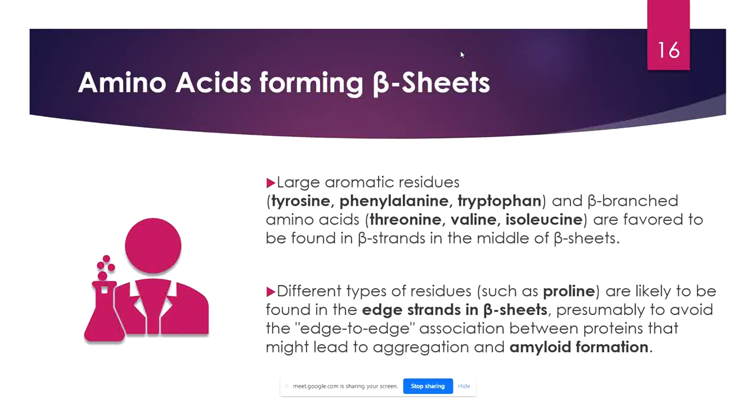A similar thing happens for the beta sheet structure also. Any amino acid which has a beta branching, that means threonine, valine, isoleucine, and apart from that tyrosine, phenylalanine, tryptophan, these amino acids form the beta sheet.